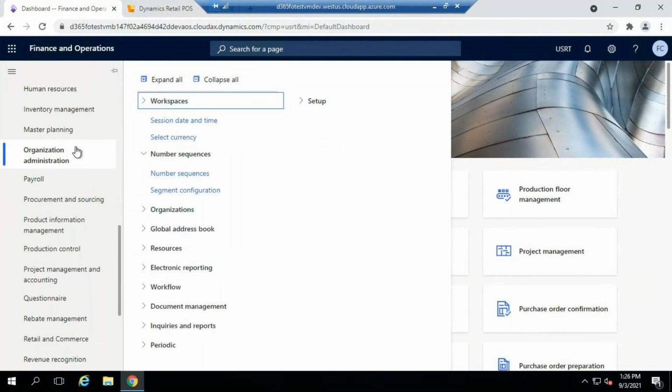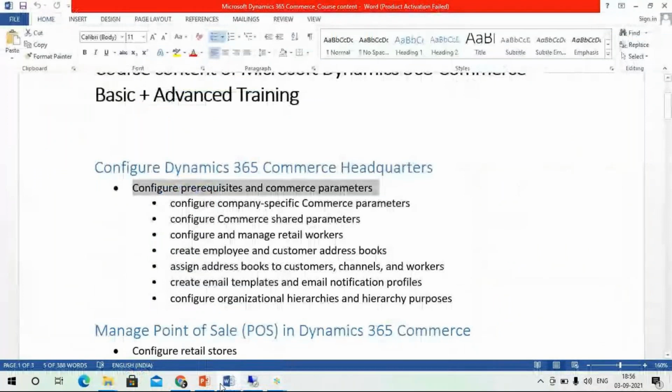Whatever we have discussed is from the D365 FNO application side. At the same time, we are going to discuss in detail from the store point also. So just keep in mind always that your headquarters will be one location and your store is another location. Let's go to the PPT so you'll get a better understanding.